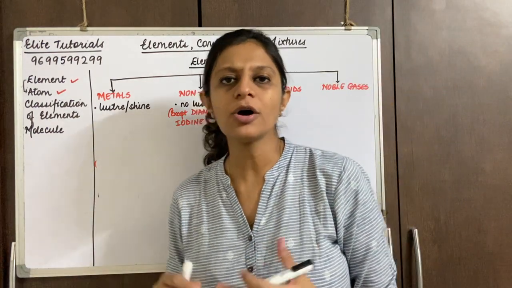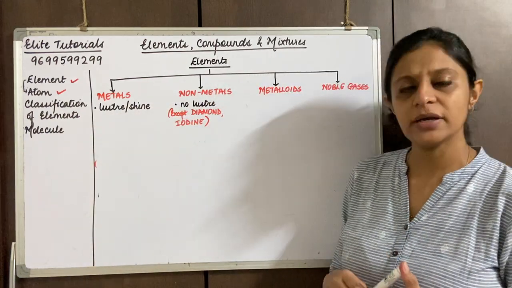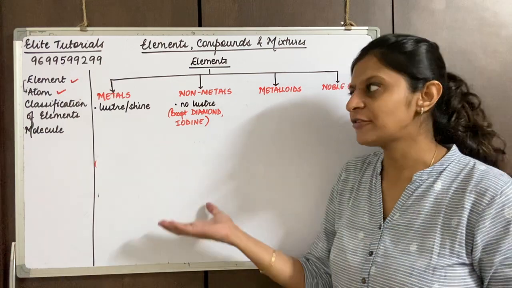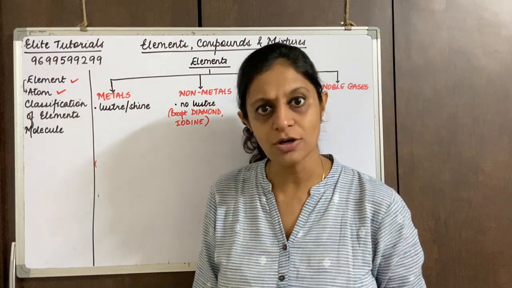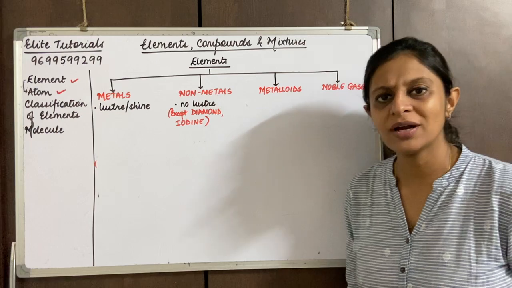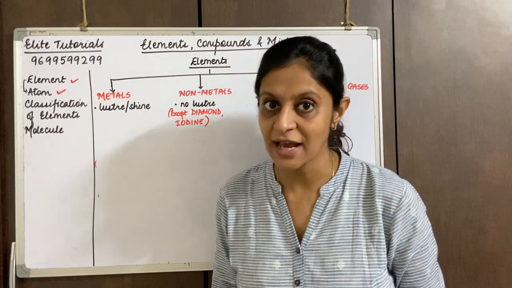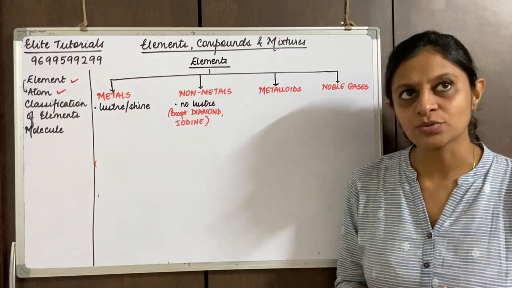Just a very quick thing about metalloids. Metalloids would have characteristics of both metals and non-metals. So for that, first we need to know the properties of metals and non-metals. I'm sure you understood the first point, that is metals have luster, non-metals do not have luster. Now we come down to the next one, metals.